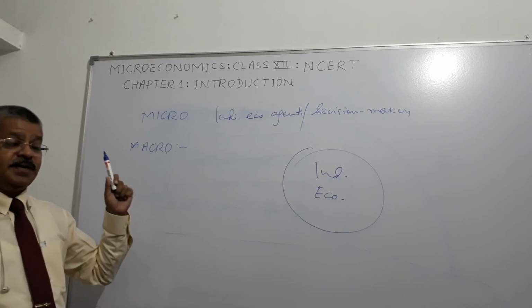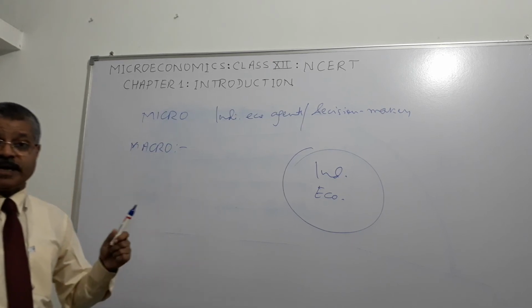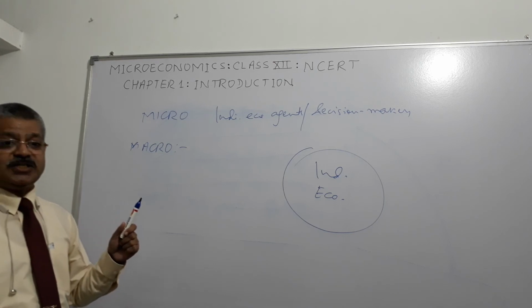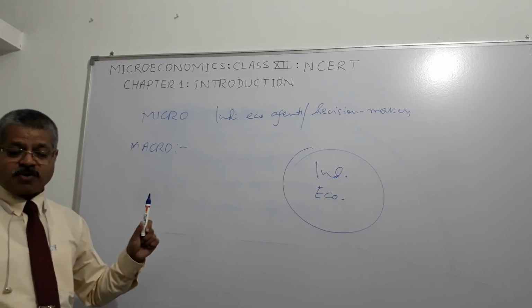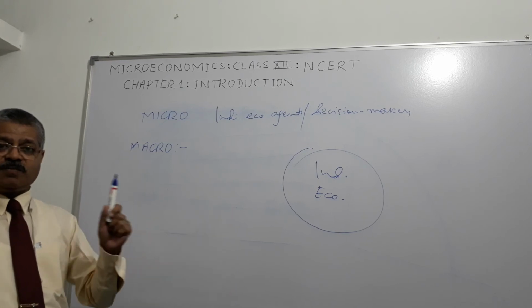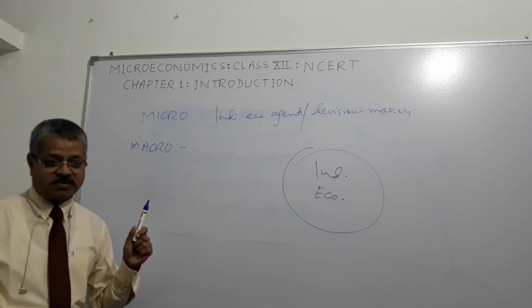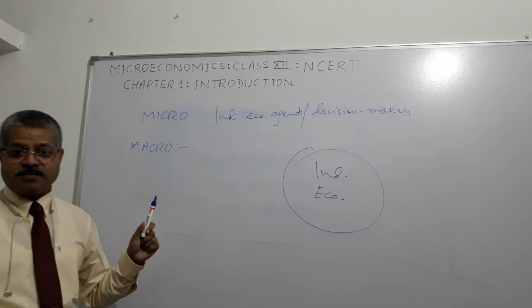And three actions which keep going in the economy all the time: production, exchange, consumption. Two central problems we have discussed: allocation of scarce resources, and distribution of goods and services. And then we have seen the production possibility frontier.